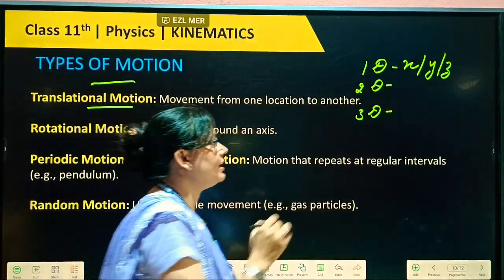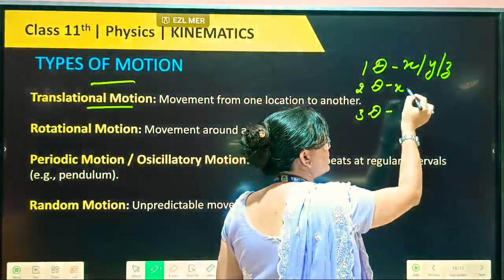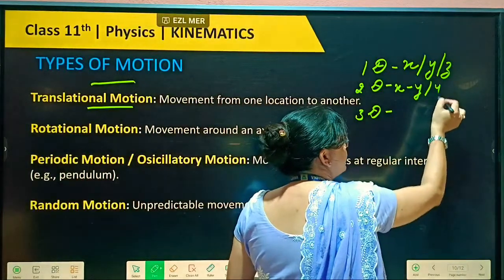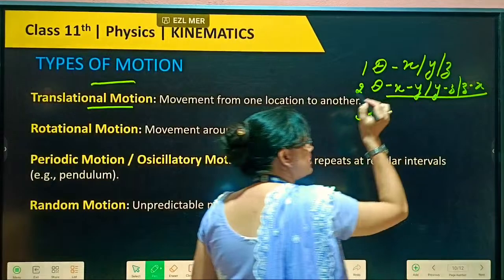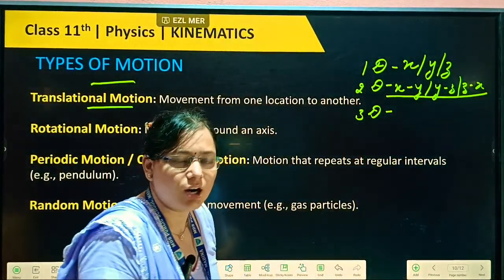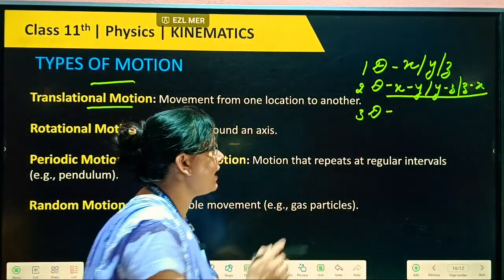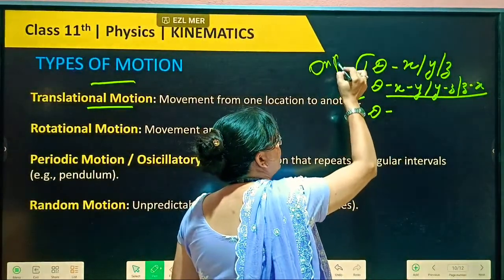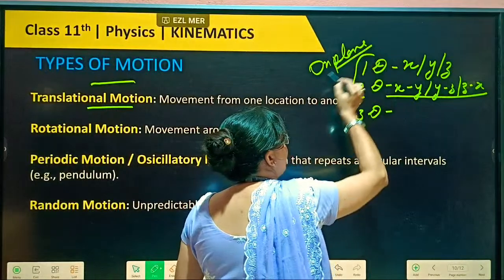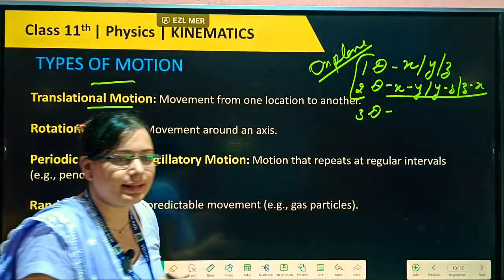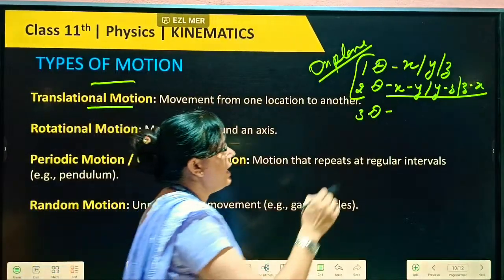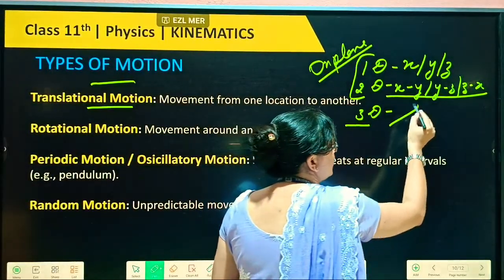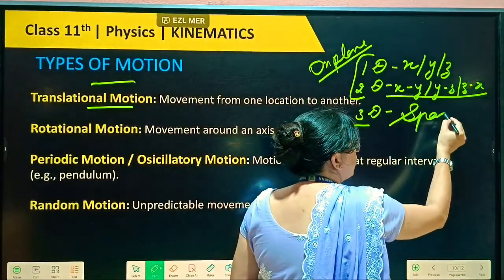If any body is moving along two axes, xy, yz or zx, any two axes, then we call it two dimension. One and two dimension can be possible on a plane. On the plane, if any body is moving here and there, there can be one dimension and two dimension change. And 3D, beta, that motion will be in our space.